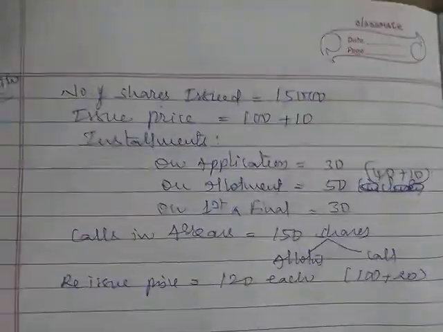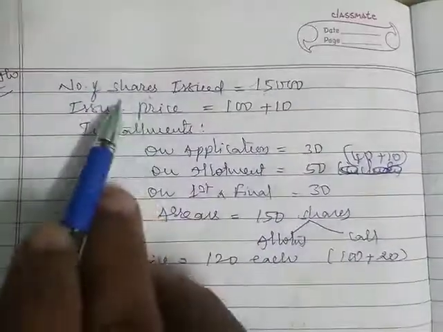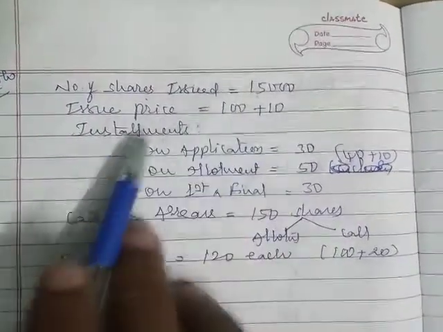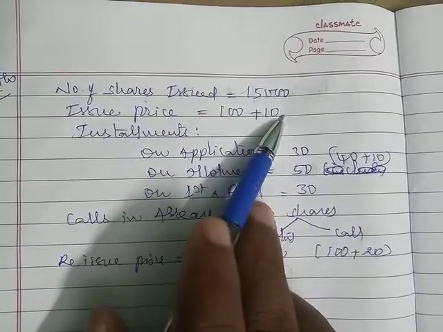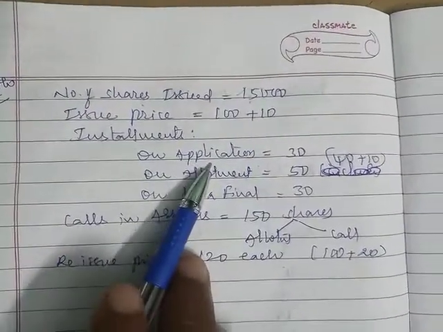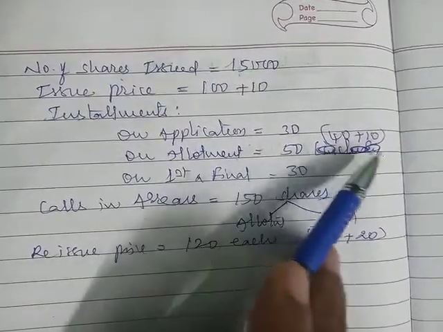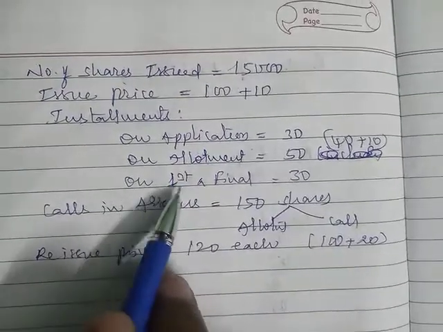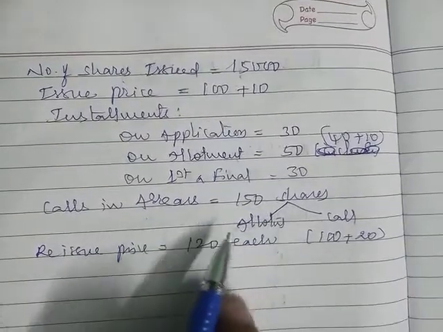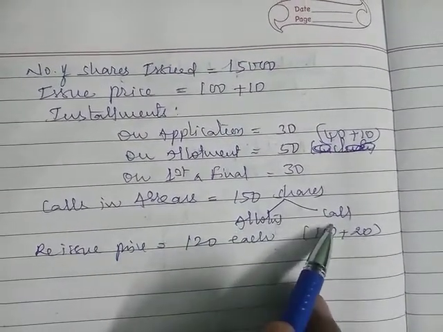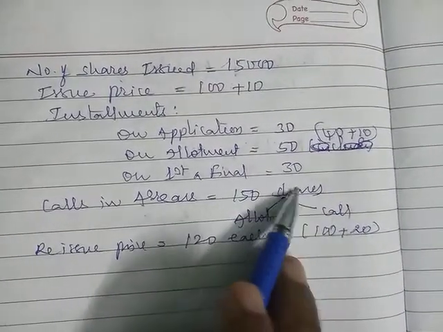So here I already made some preparation as a working note for clarity. We have issued 15,000 shares and the issue price is given as 100 plus 10. That means 10 rupees is the premium. And the installments: we are collecting on application 30, and on allotment 50, which is inclusive of 40 plus 10 premium, and on first and final call 30. Calls in arrears are on 150 shares, on allotment as well as call. Both were not paid by 150 shareholders. These are the dues, the calls in arrears.